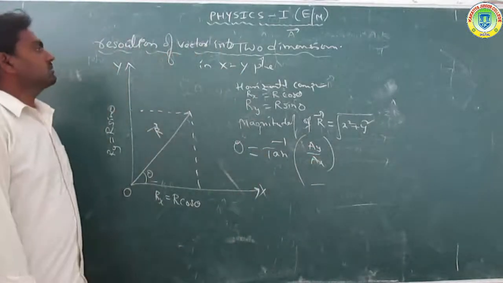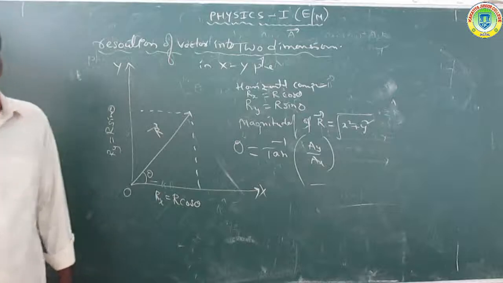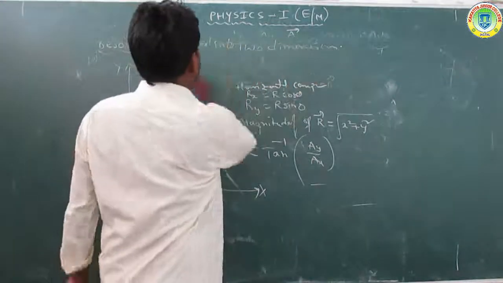So that is the resolution of vectors in a two-dimensional system, the xy plane.